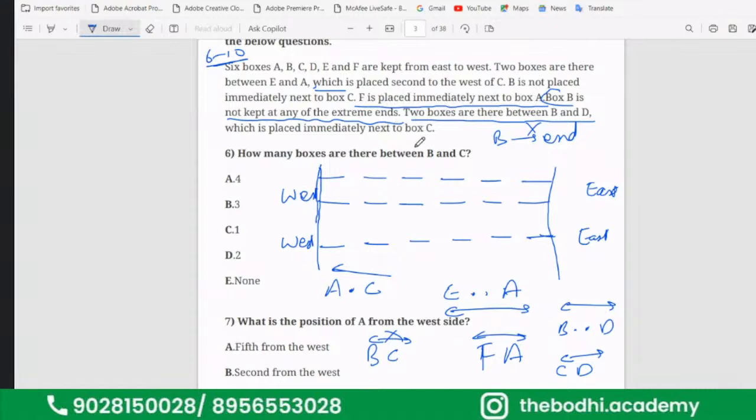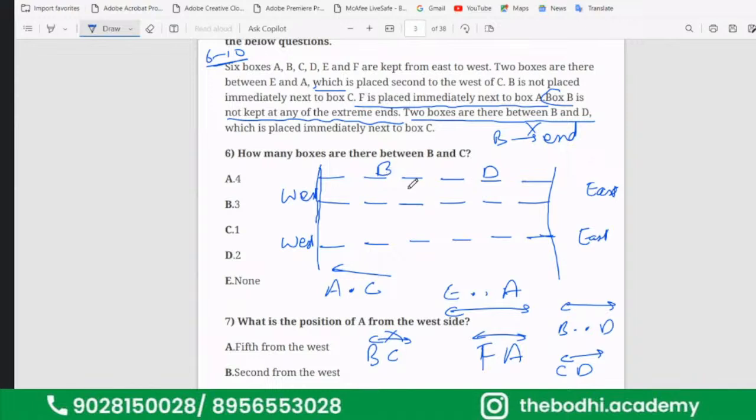So now see, our this thing is so clear that B will come here and D will come here. Why? Because we have B and two boxes gap between B and D. And B cannot be at the extreme end.